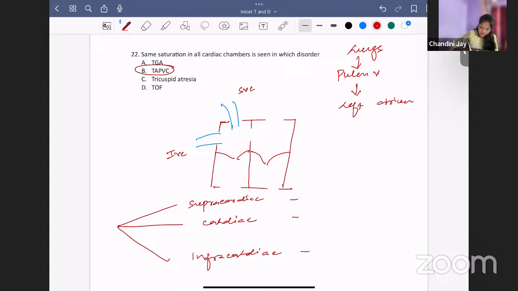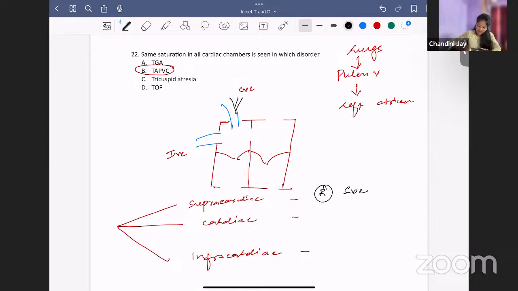So supracardiac means what happens? All the pulmonary veins join together and empty into the SVC. Empties into the right SVC, which is above the heart. It's not directly emptying into the heart. It is above the heart, so it is supracardiac. In the SVC, it will come and join. That is called supracardiac.